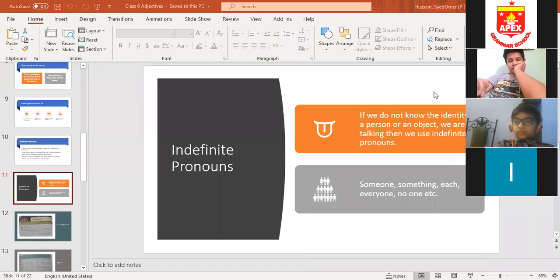Okay, Rian, what are possessive pronouns? Possessive pronouns show the possession and ownership. Like mine: this is my book, and this is your book. The book is mine. The book is his. Good, Rian. And students, I'm telling you very clearly that I am going to add marks for those students who speak and reply. And those students who are not giving any response will get 0 in your exams also.